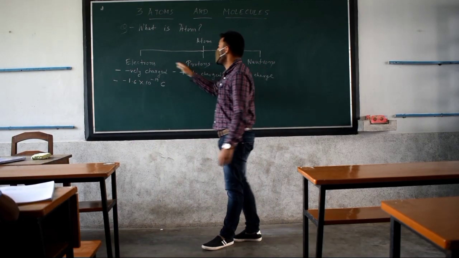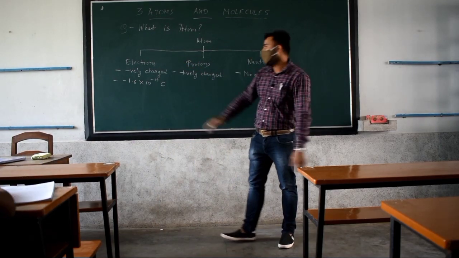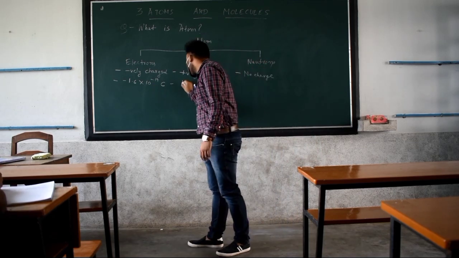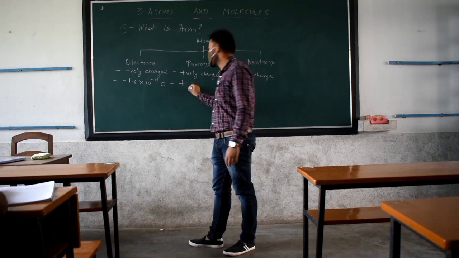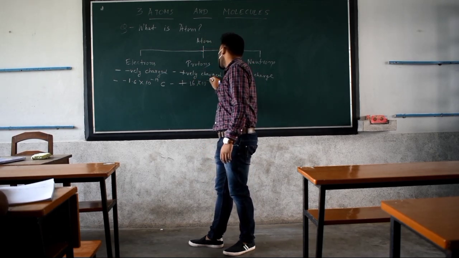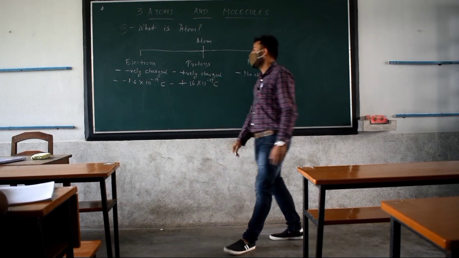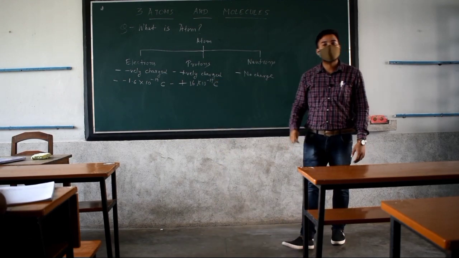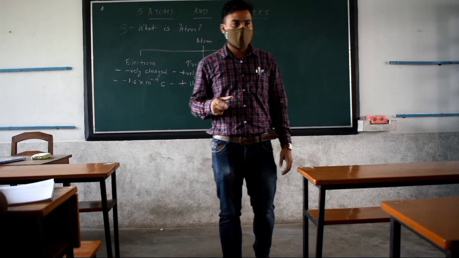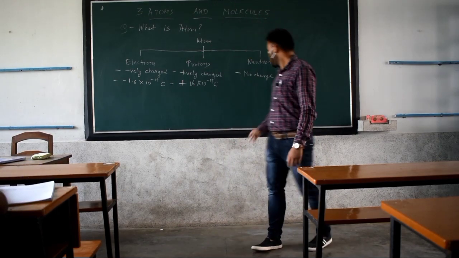Now since this and this are both opposite of each other, here also these two are opposite. So here we have the plus charge of how much? 1.6 into 10 raised to the power minus 19 coulomb. The same charge is there, but it is positive in magnitude. Sign is positive. Clear, all of you?